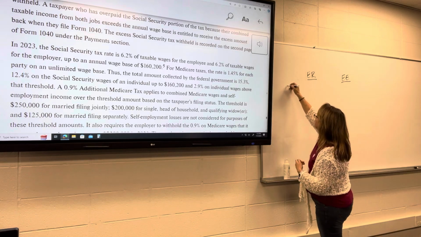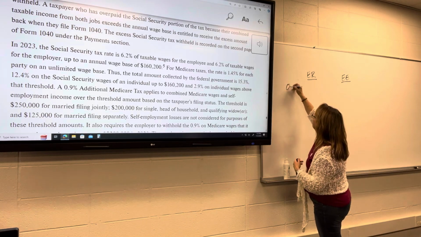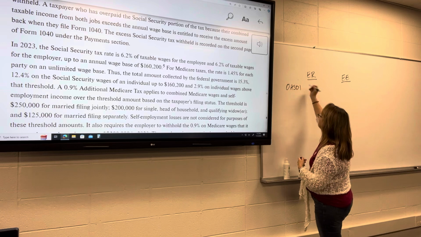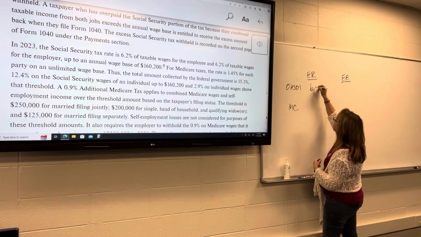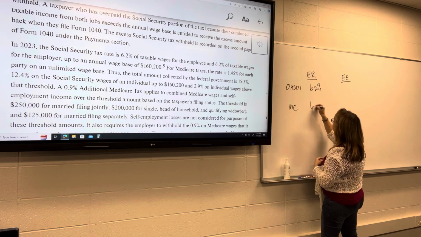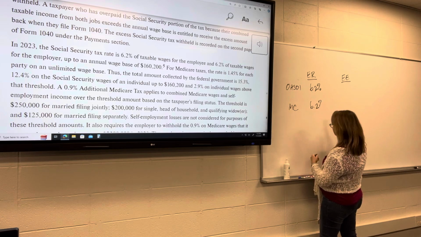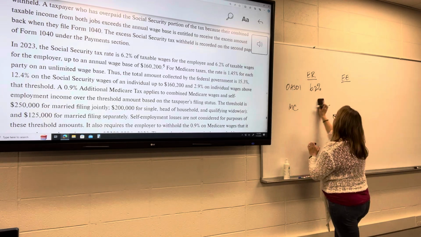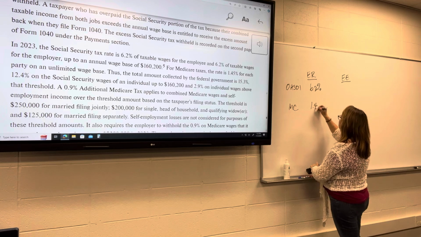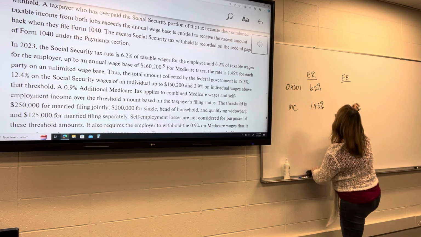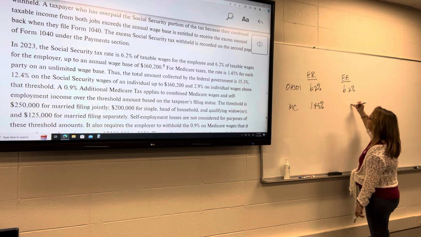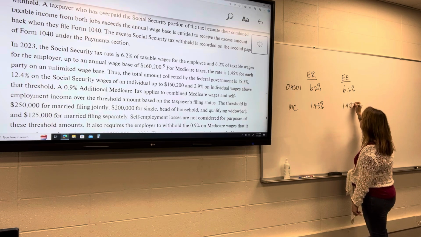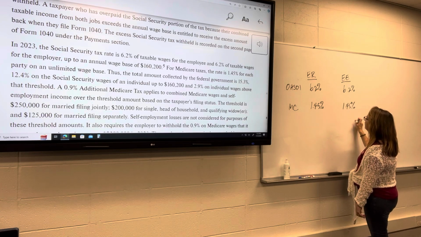So for OASDI, Social Security, the percentage is 6.2, and for Medicare, 1.45. Again, 6.2% that the employee is going to pay, 1.45% that the employee is going to pay.